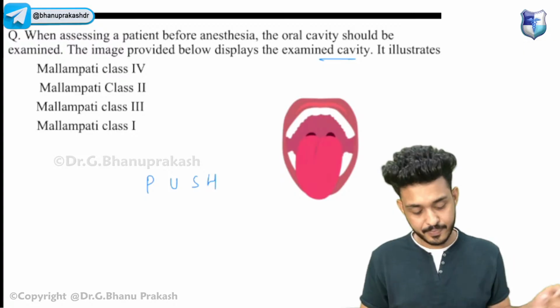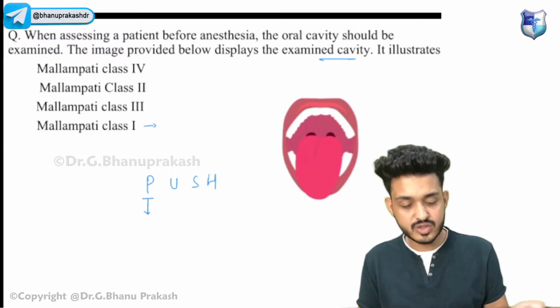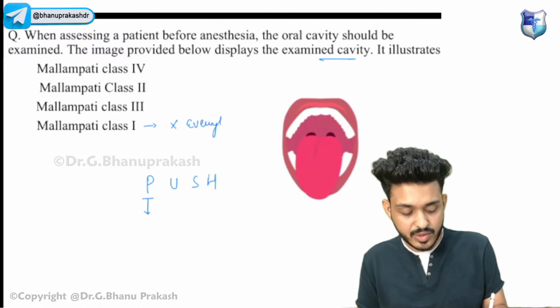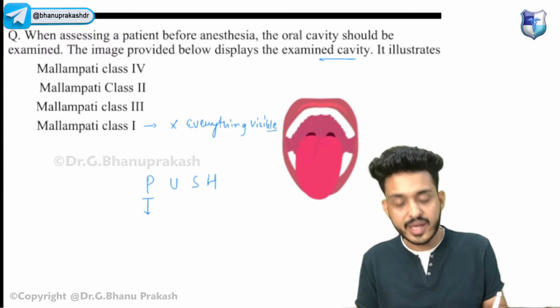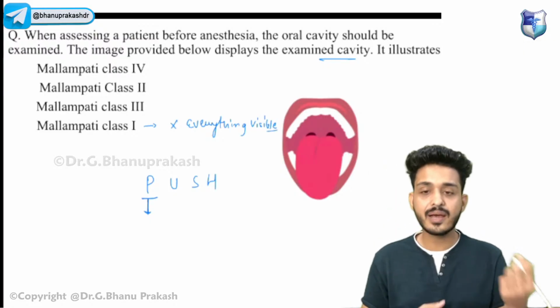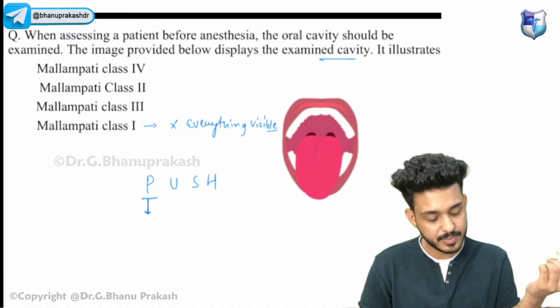You have to see the push. P means what? Grade 1 is already excluded because in grade 1 everything is visible. Just try to eliminate the options. So it cannot be grade 1. Grade 2 only. In grade 2, what will happen? Only pillars will be lost.